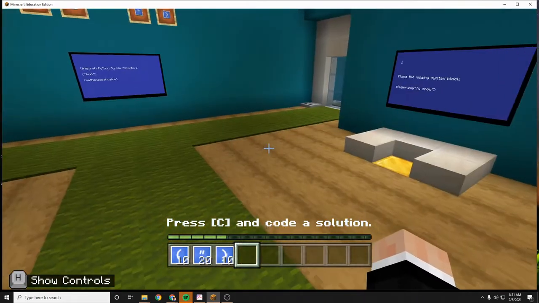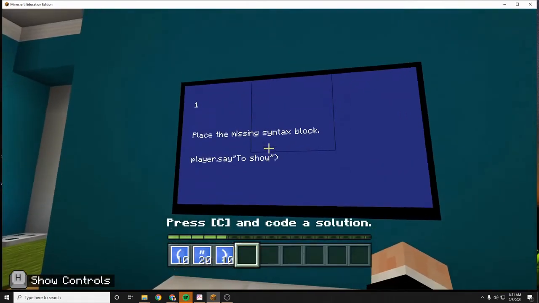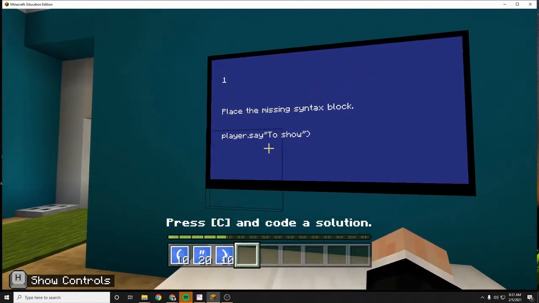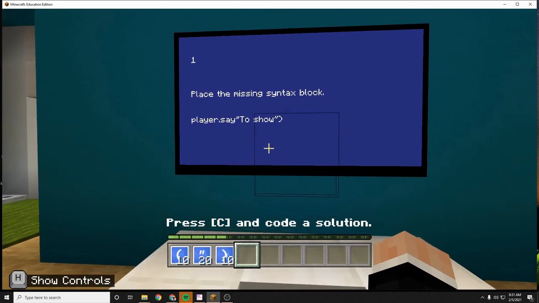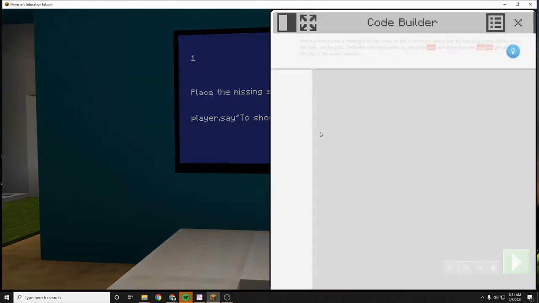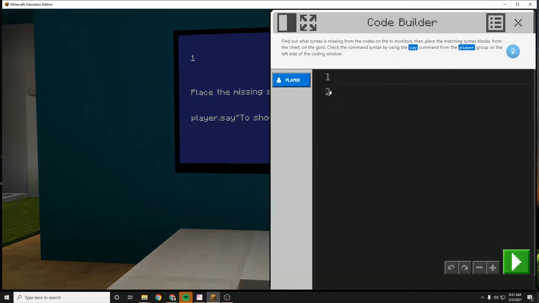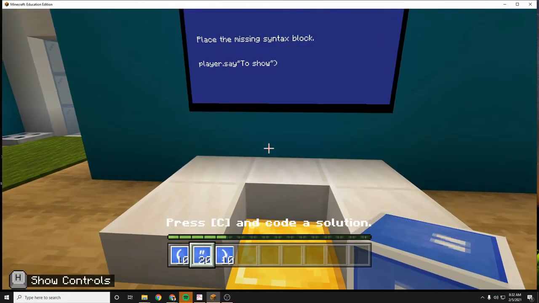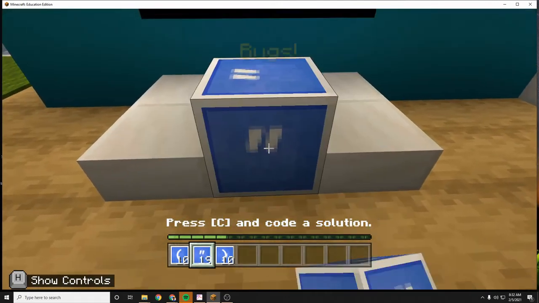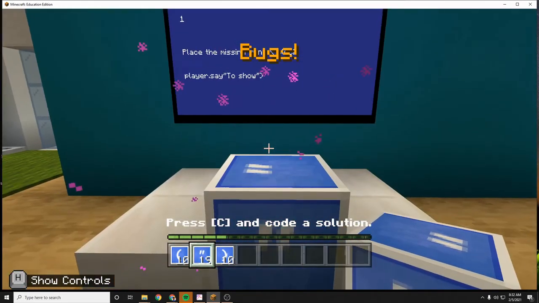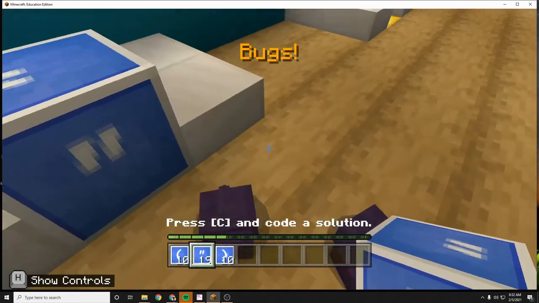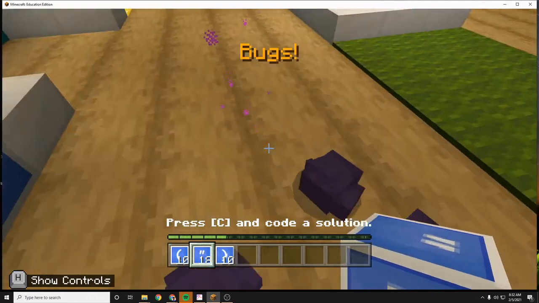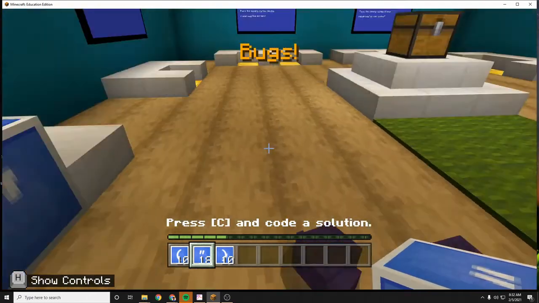And so now what I'm gonna do is look at this syntax block and player.say to show, and there's a symbol missing from there. And what I can do is push C, and I can test it out to see what I could add to make it work and where I could add it. And then once I know, I can take this block and put it in there. Oh no, that was the wrong one. I knew that, but I wanted to show you. I just like the bugs. Look at the bugs. There are bugs in my code.